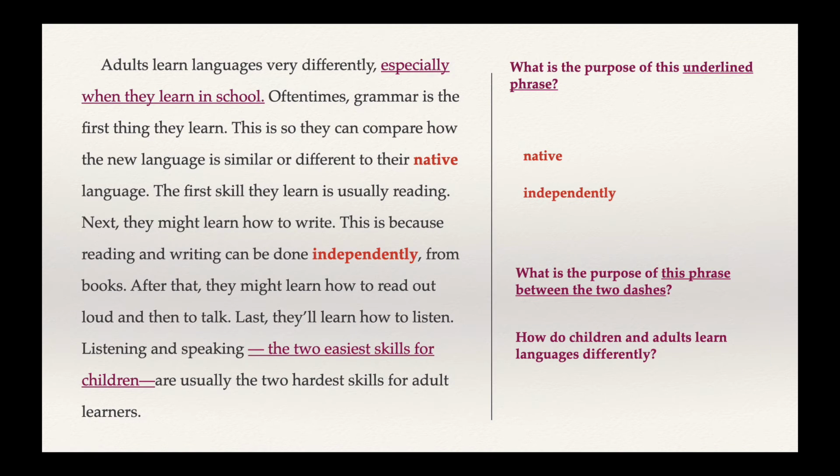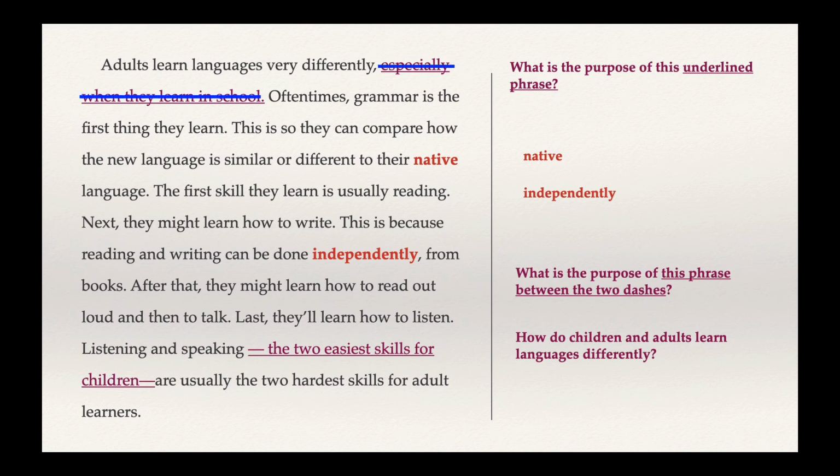In our first sentence, it says, adults learn languages very differently, especially when they learn in school. What is the purpose of this underlined phrase, especially when they learn in school? Why is this in this sentence? How would the sentence be different without it? The sentence without this underlined phrase would have almost the same meaning.